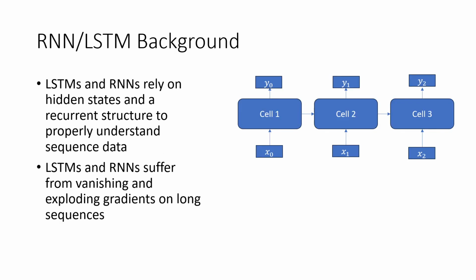First, a little bit of background on some related work. First, on LSTMs and RNNs. We all know that RNNs and LSTMs take in an input and produce a hidden state, and that hidden state is passed into the next cell, creating a recurrent structure with an infinite receptive field. The only thing limiting this receptive field is memory cost and the idea of vanishing or exploding gradients, which can be an issue with very long sequences, which make it ineffective at times.